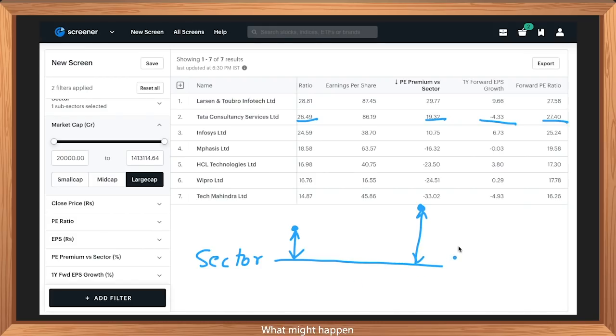What might happen is that price might come down from its current level. What will it do? It will either bring the PE ratio to its existing level so that the sector premium is maintained, or it might also bring the sector PE premium to a level below the current premium so that the sector PE premium is actually reduced.